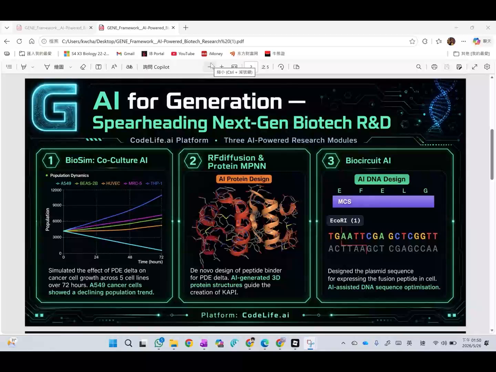We also used BioCircuit AI to design the plasmid-based genetic circuit to express the inhibitors selected in the cancer cell.